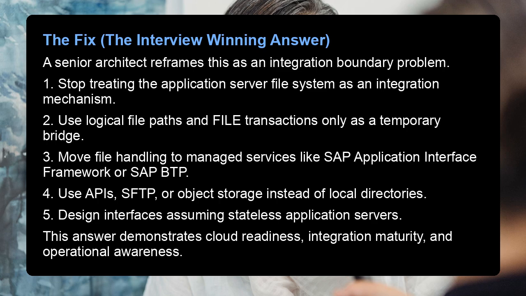The fix, the interview-winning answer. A senior architect reframes this as an integration boundary problem. 1. Stop treating the application server file system as an integration mechanism. 2. Use logical file paths and file transactions only as a temporary bridge. 3. Move file handling to managed services like SAP Application Interface Framework or SAP BTP. 4. Use APIs, SFTP, or object storage instead of local directories. 5. Design interfaces assuming stateless application servers. This answer demonstrates cloud readiness, integration maturity, and operational awareness.